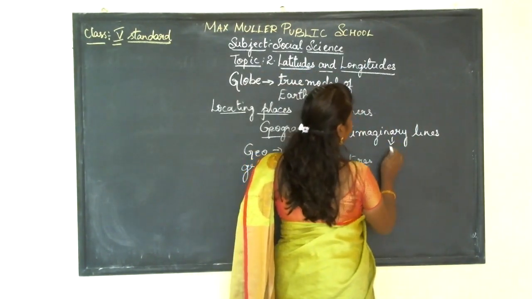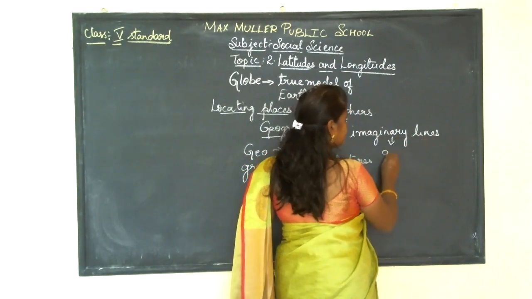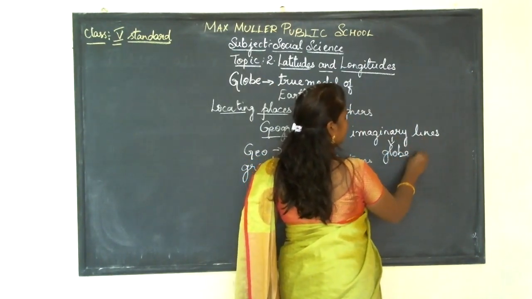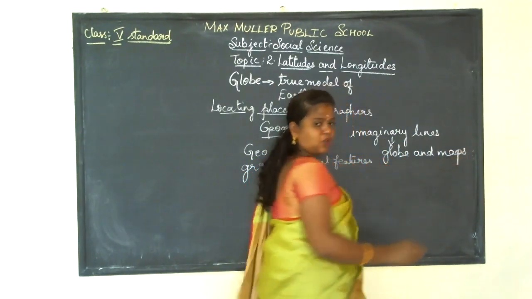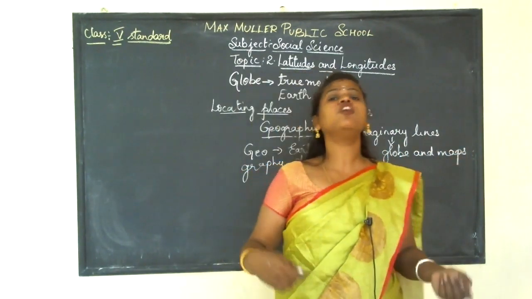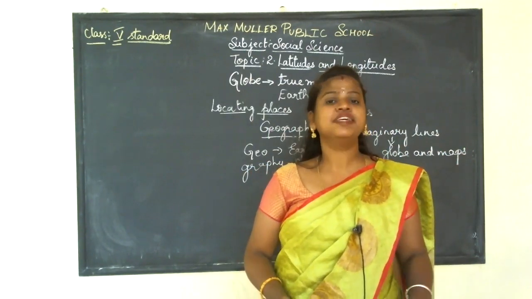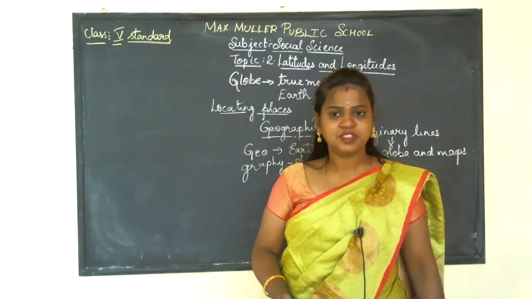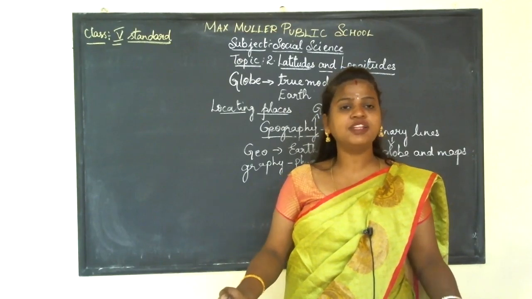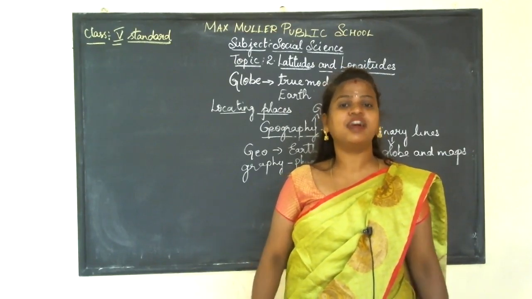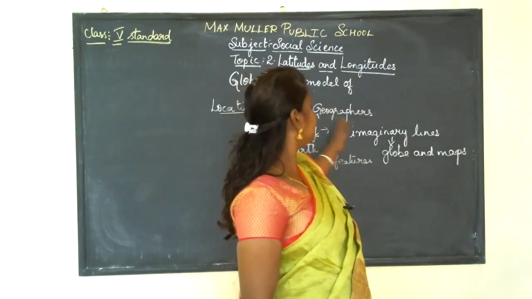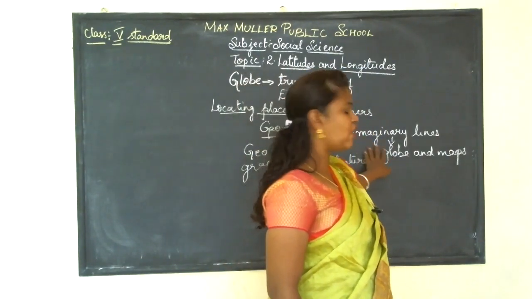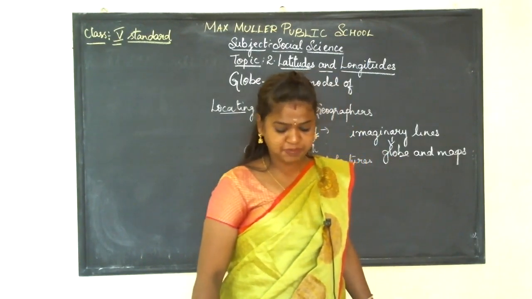They drew imaginary lines on globes and maps to identify or locate the places easily. We cannot locate the places easily without the lines. So geographers discovered some imaginary lines on globes and maps.